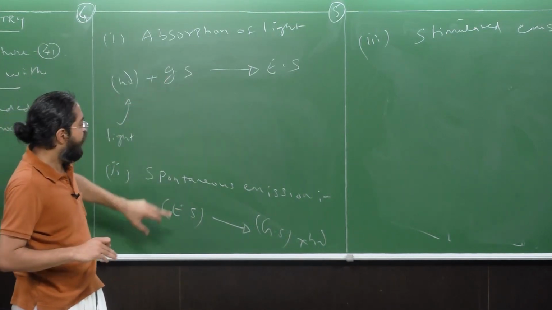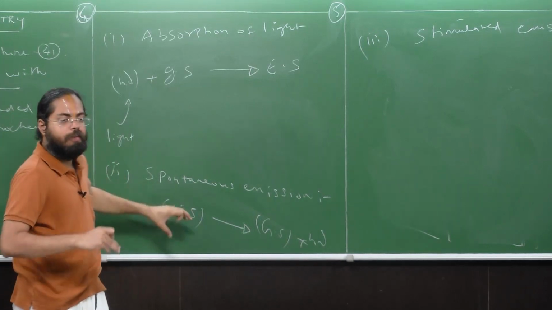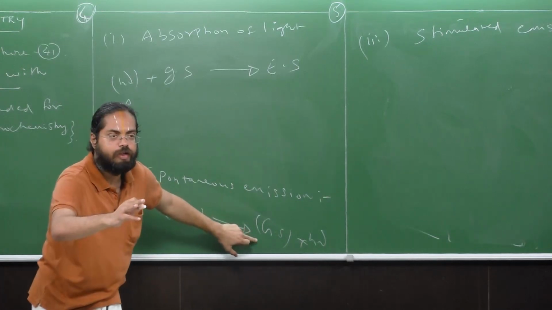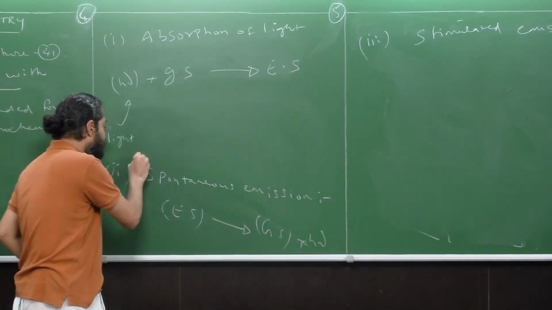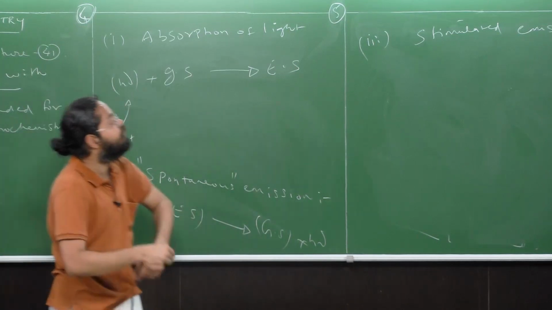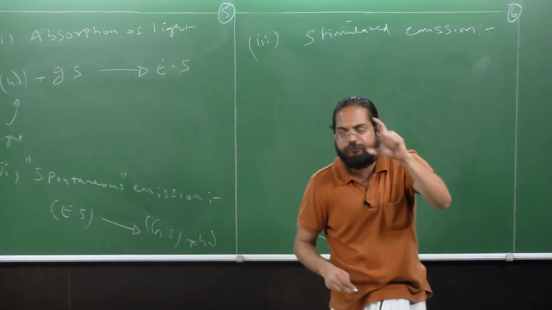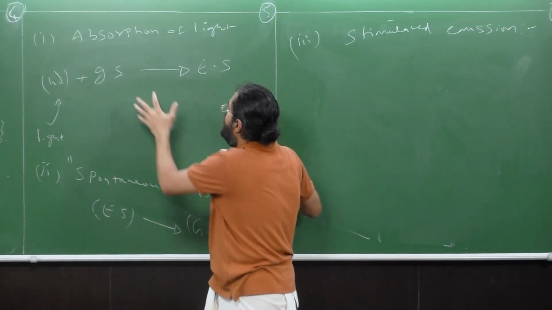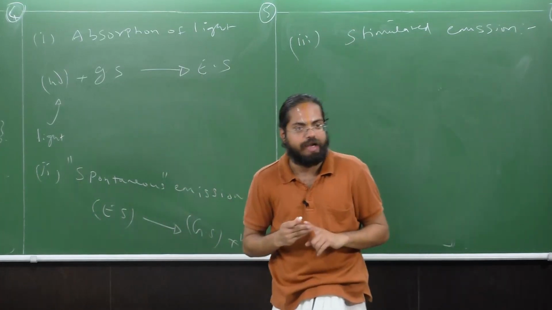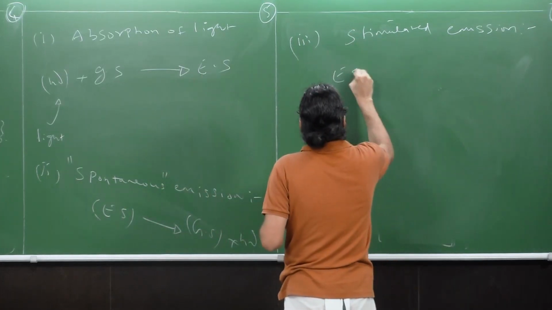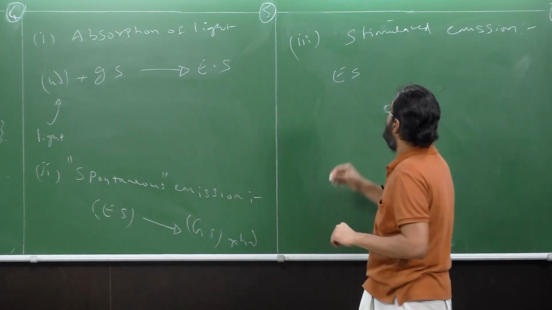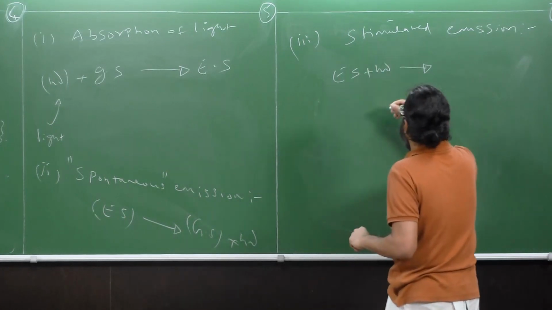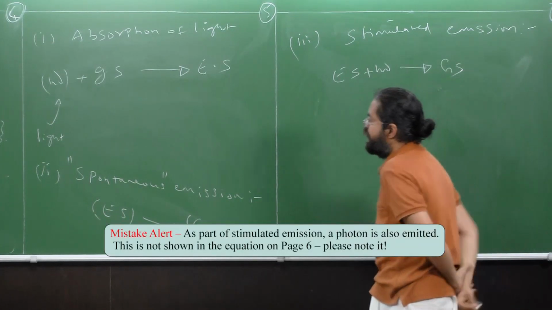In other words, any excited state, based on the laws of thermodynamics, is of course going to fall back to the ground state. However, that phenomenon need not always be spontaneous. It can also be stimulated by a photon whose energy exactly matches the gap between the ground state and the excited state. In other words, your excited state can interact with a photon, and can therefore go to the ground state.